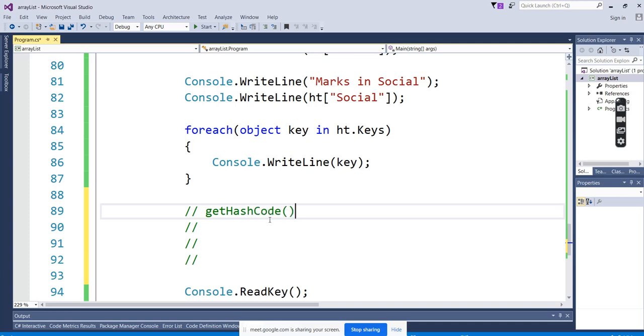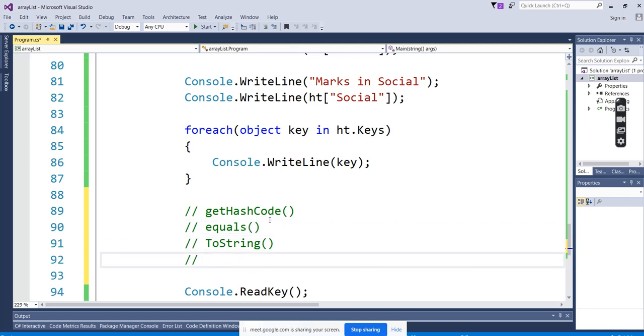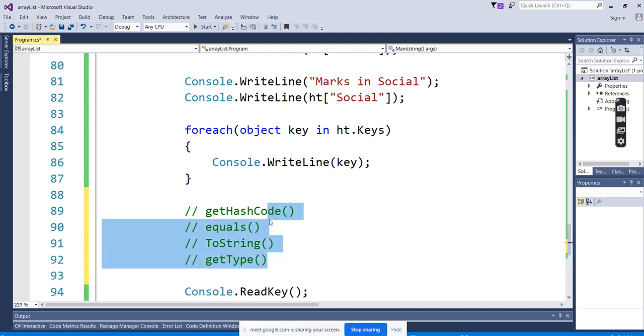Get hash code. The object has a property and equals and to string, get type. So these are the properties of the object. By default, the object contains these 4 properties, 4 methods.